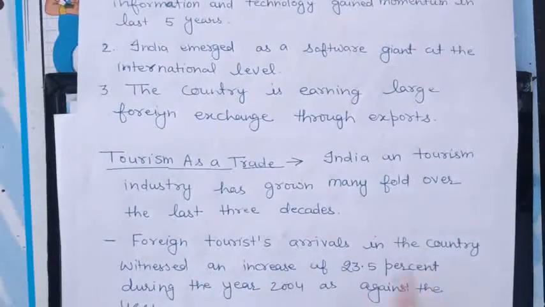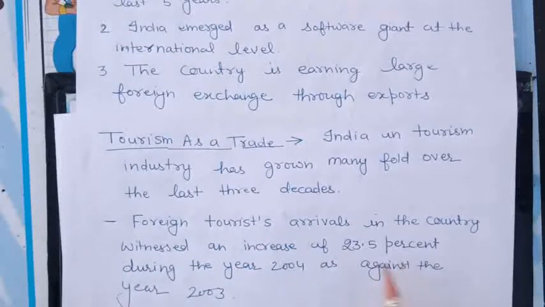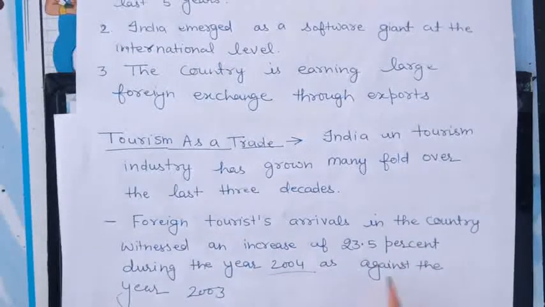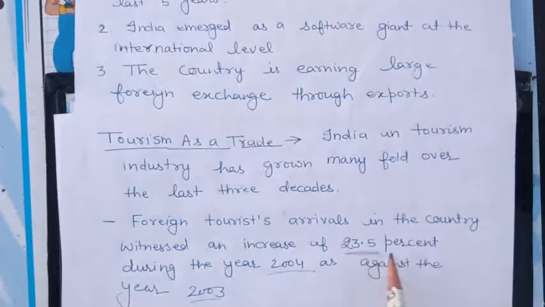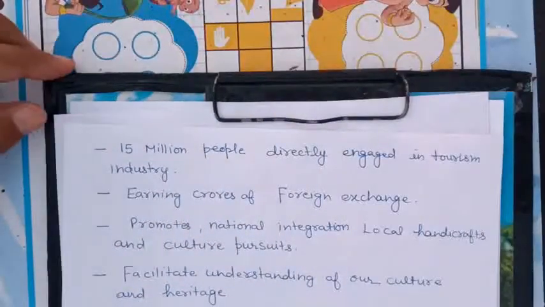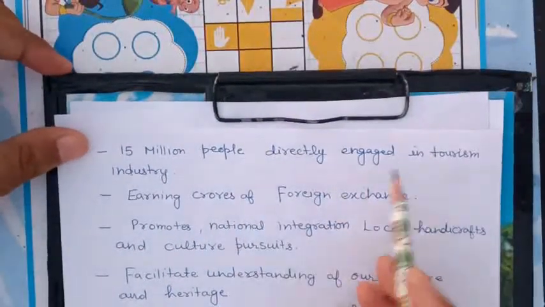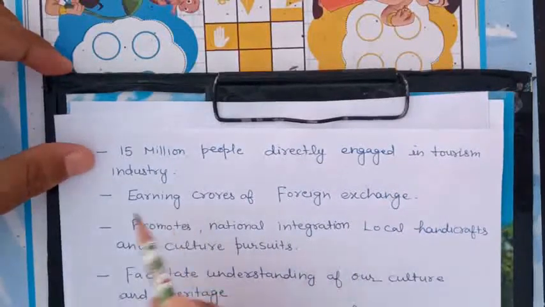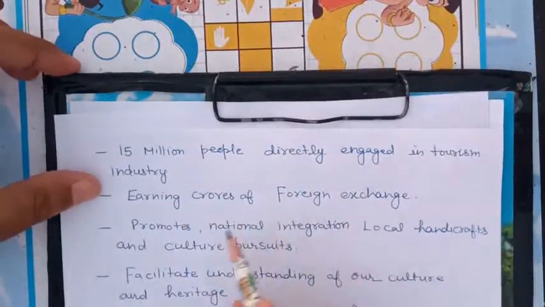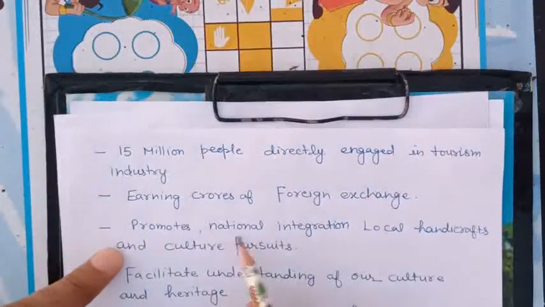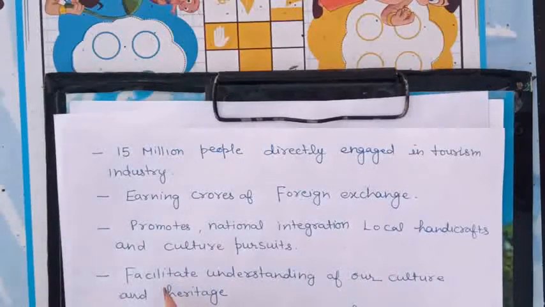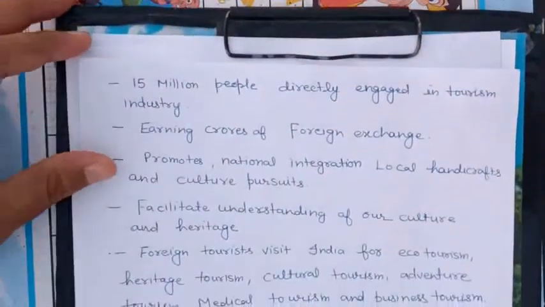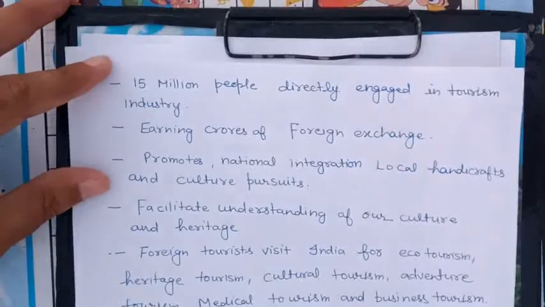Foreign tourist arrivals in the country witnessed an increase of 23.5% during the year 2004 as against the year 2003. So there was an increase in the coming of tourists from different parts of the world. 15 million people are directly engaged in the tourism industry. It earns crores of foreign exchange, and through tourism we can promote our national integration, local handicrafts and cultural pursuits. It facilitates understanding of our culture and heritage. People come from outside and they can see and feel our culture.